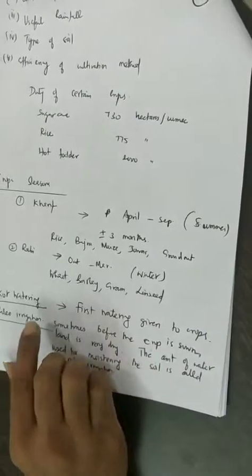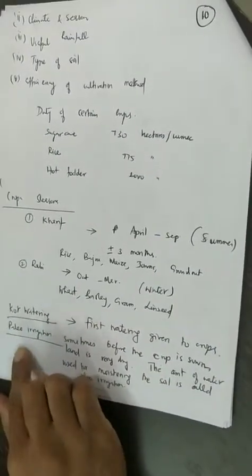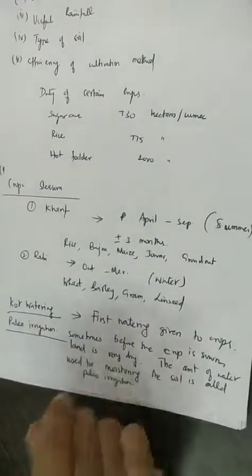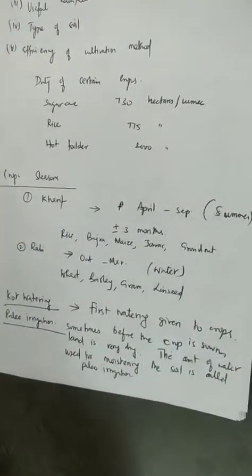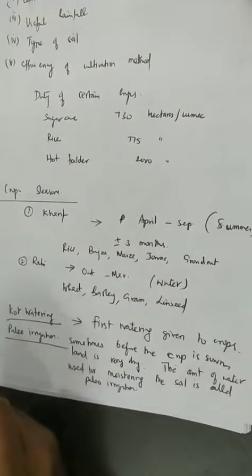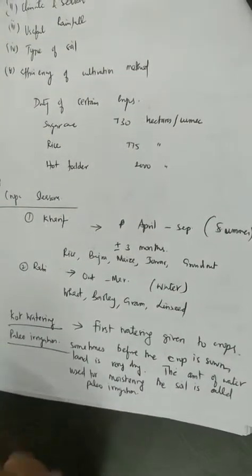Now there are other terms which we should know when we are talking about irrigation. One is called kor watering, K-O-R watering. It is the first watering given to the crops. The first time when you give water, some time after they are sown, it is called kor watering.